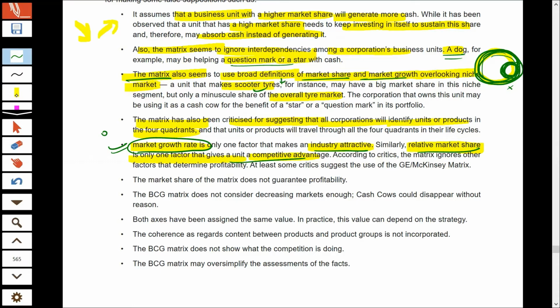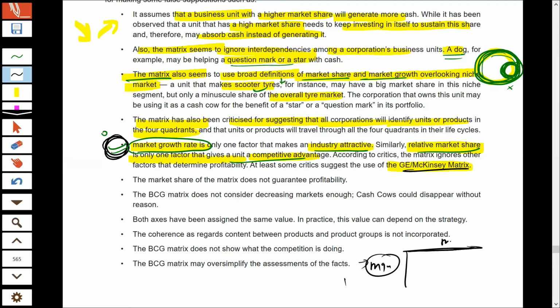So to overcome the limitation of BCG, we have one more matrix, which is the GE matrix or McKinsey matrix, which takes into account multiple factors to decide whether the industry is attractive or not, and whether the company has strength or not in the market. I hope you are understanding this point. What I'm saying is that in BCG on the y-axis, we are taking market growth rate, and market growth rate is taken as a signal for industry attractiveness. But according to the GE or McKinsey matrix, one factor such as market growth rate cannot point out whether the industry is attractive or not. We should take into account other factors also.